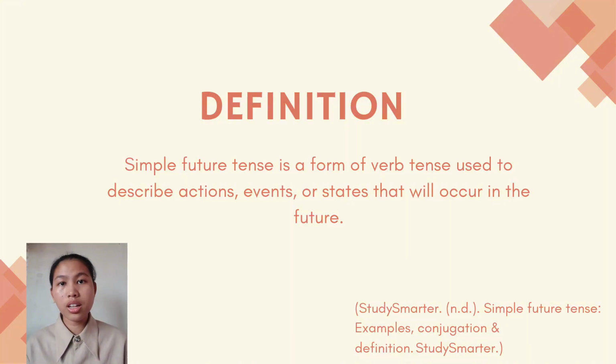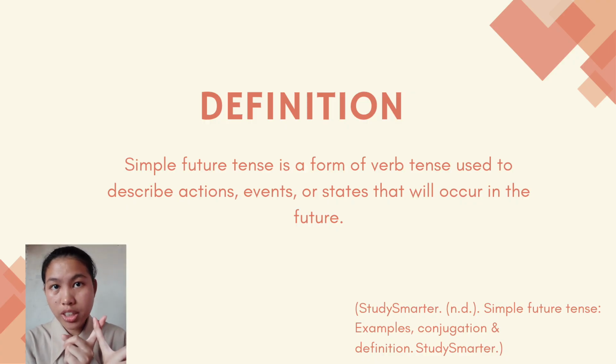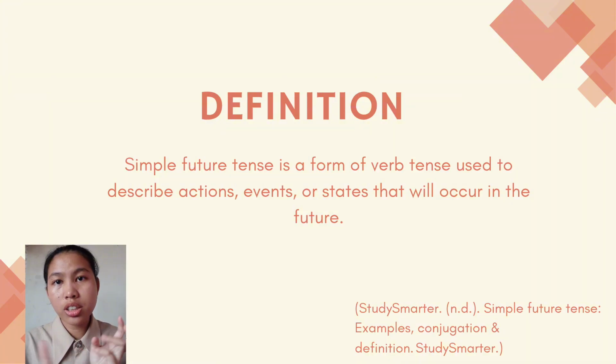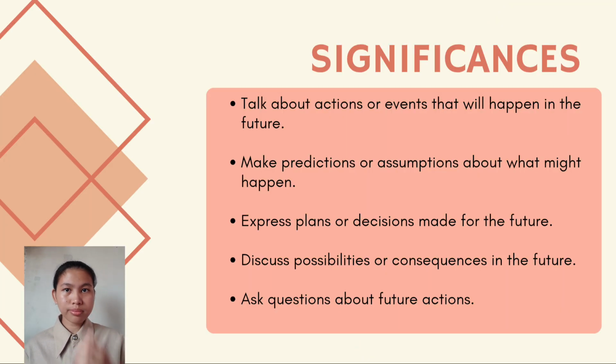First of all, let's look at the definition of the simple future tense. The simple future tense is a verb tense used to describe actions, events, or states that will happen in the future. In short, it tells us about things that happen after the present.